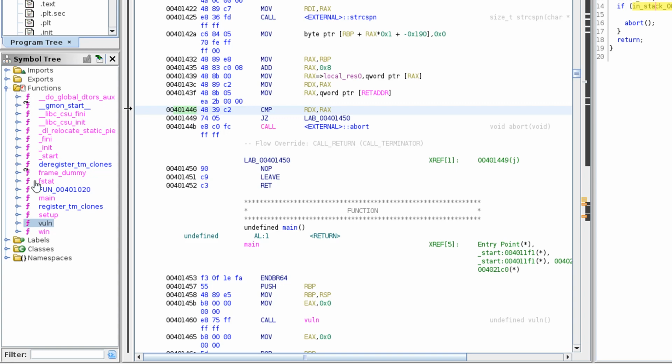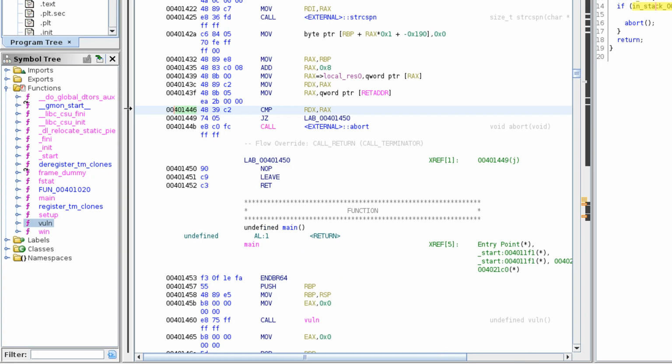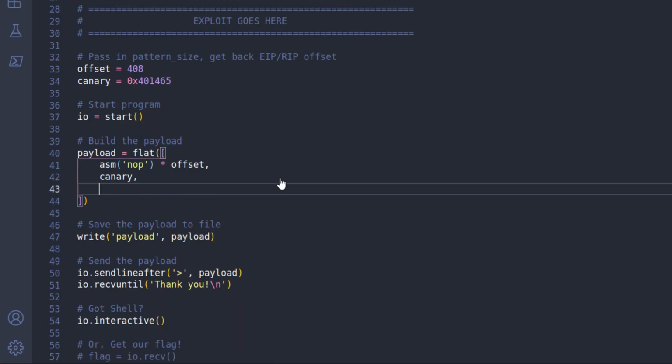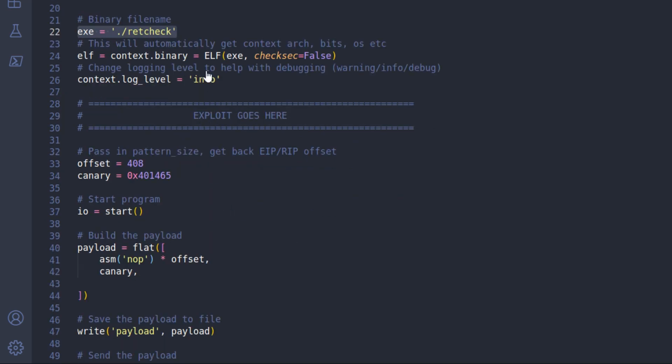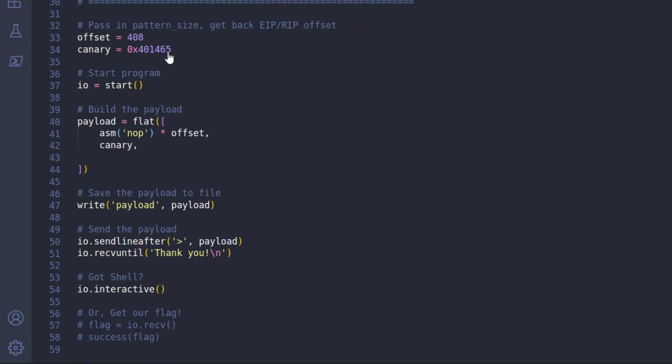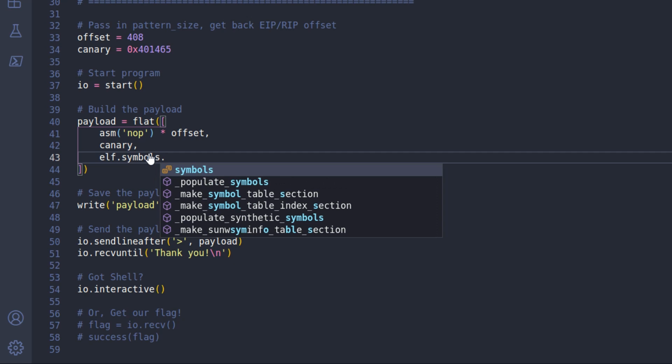So we want to return to that function called win, and we could paste in the address of that. We could take the address from Dirdra or from GDB, as we saw there. What I'm actually going to do in this case is load in the binary. So I'm going to load in retcheck, and this will mean that it actually knows where the functions are. It knows what the addresses are because PIE is disabled in this case. So we can just say here that we want to go to elf.symbols.win, and that's the return address we want to go to.